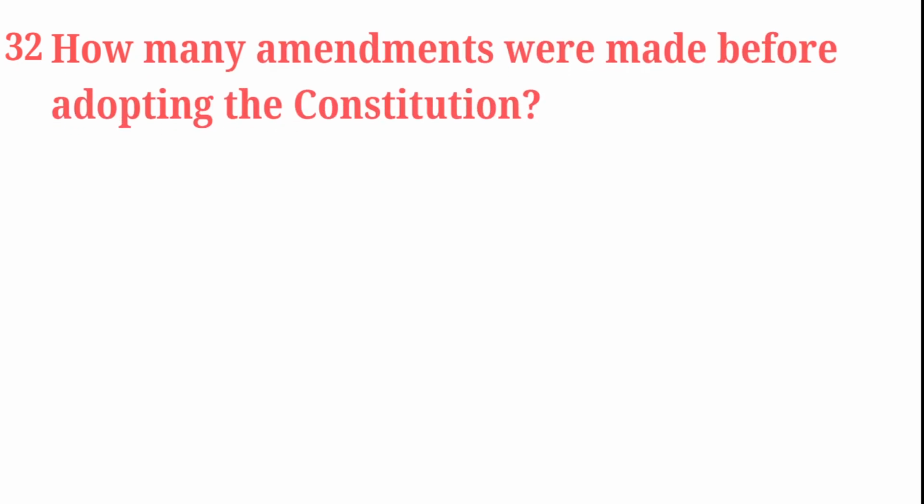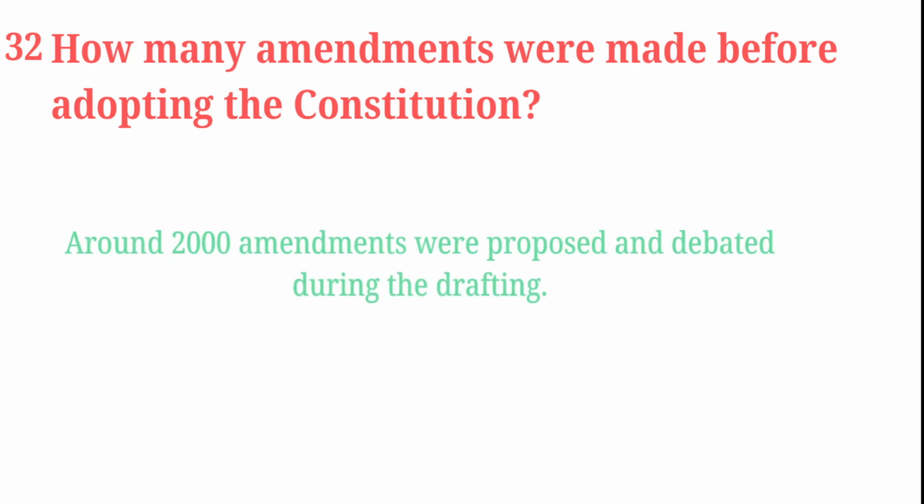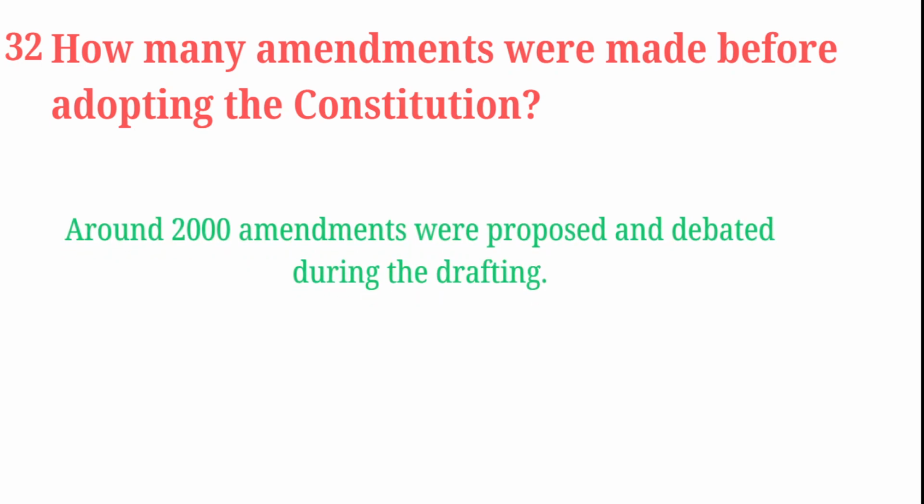How many amendments were made before adopting the Constitution? Around 2000 amendments were proposed and debated during the drafting. The drafting process continued for 2 years, 11 months and 18 days. So during this time, 2000 amendments were proposed.